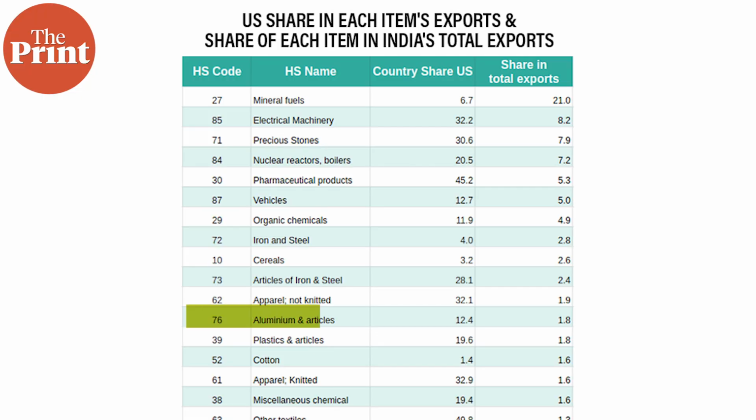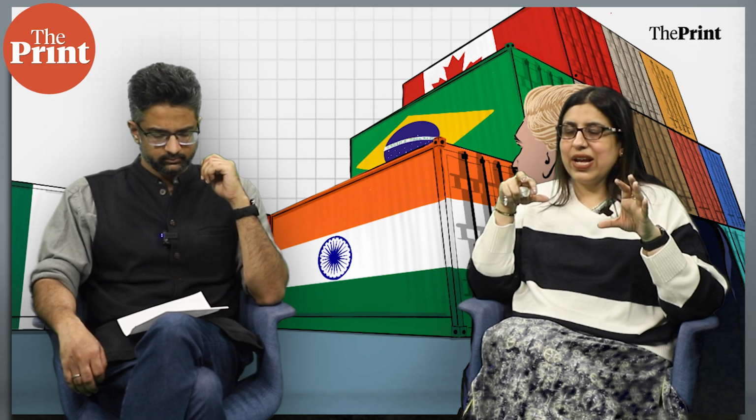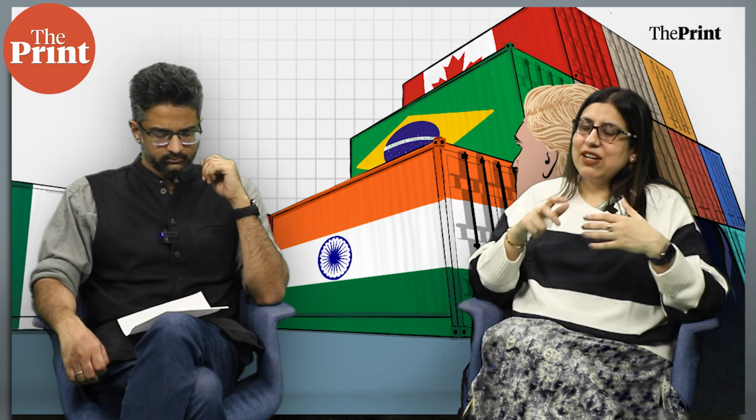Impact aluminium, not so much steel, but aluminium, because 12% of our total exports of aluminium goes to the US. So it's very important to look at these two things: from the US perspective, how big is the Indian market? And from our perspective, how important is the US market for our exports of aluminium? These two things have to be seen in conjunction.